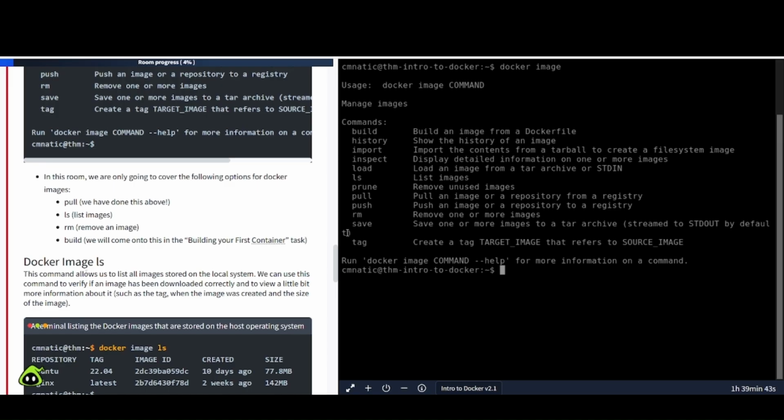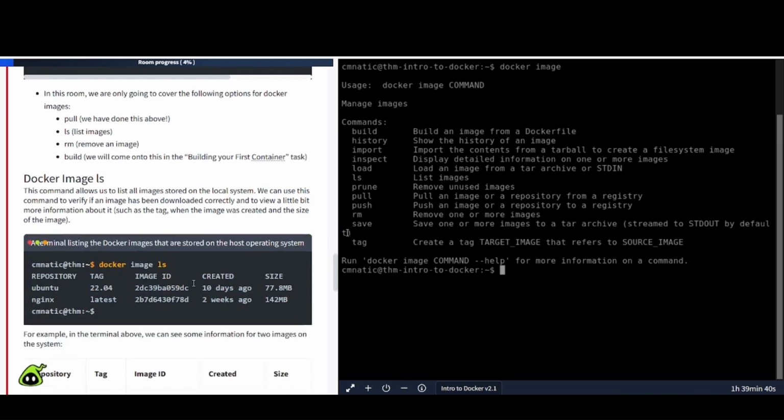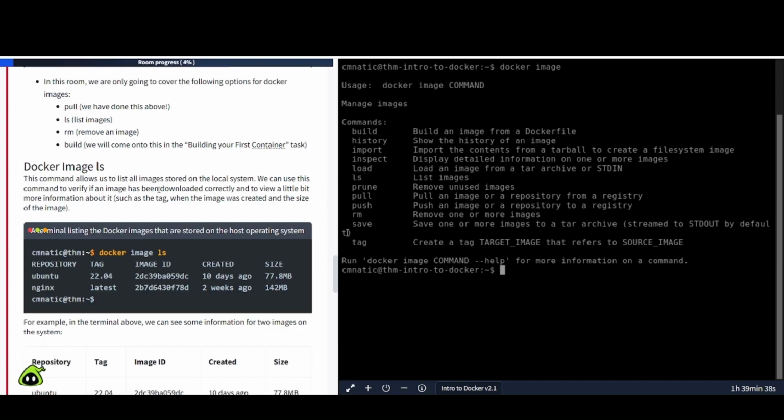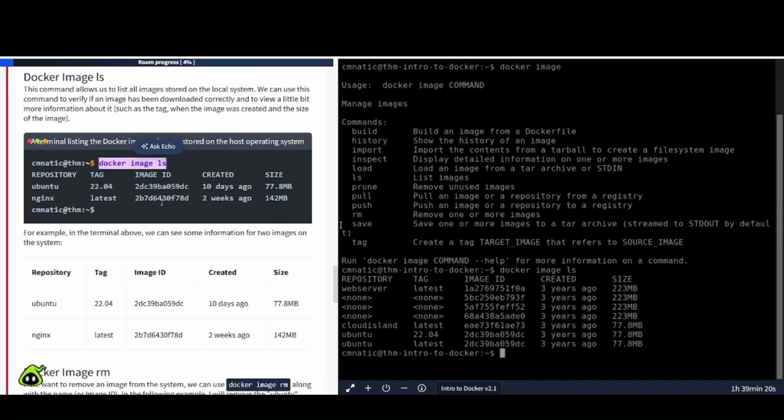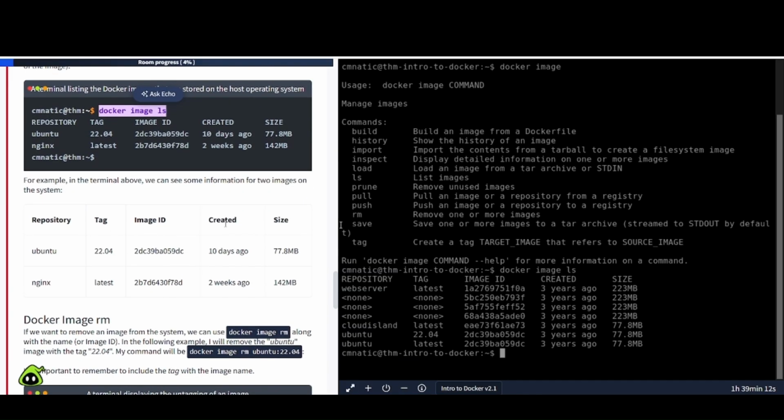Docker image ls. This command allows us to list all images stored on the local system. We can use this command to verify if an image has been downloaded correctly and to view a little more information about it, such as the tag, when the image was created, and the size of the image. It looks something like this, so let's copy and paste this over. There we go. For example, in the terminal above, we can see some information for the 2 images on the system: repository, tag, image ID, created, and size. So Ubuntu tag 22.04, there's the image ID, created 10 days ago, and then there's the size. And we have something similar over here, created 3 years ago, etc.